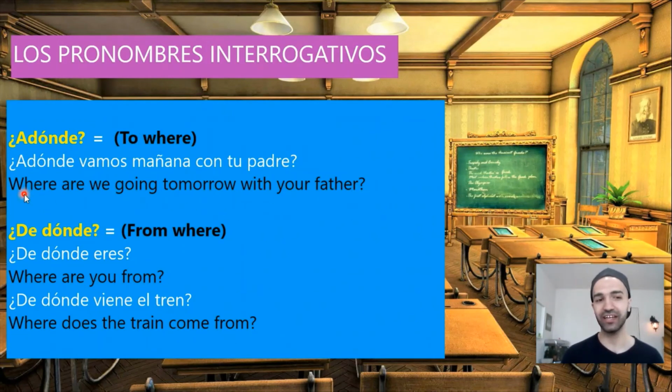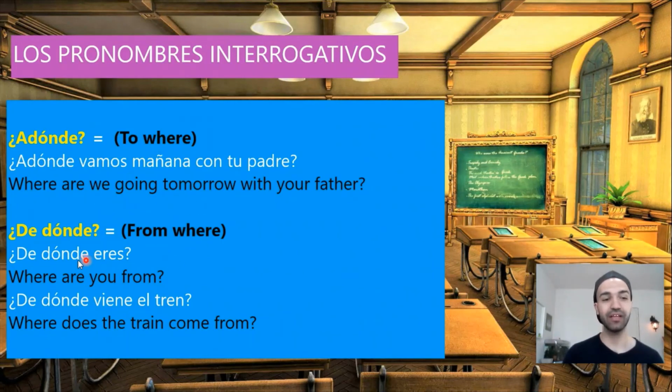So you see, in English, it's enough to say where. But in Spanish, we say ¿a dónde? ¿A dónde vamos mañana con tu padre? Where are we going tomorrow with your father? ¿De dónde? From where? ¿De dónde eres? Where are you from?